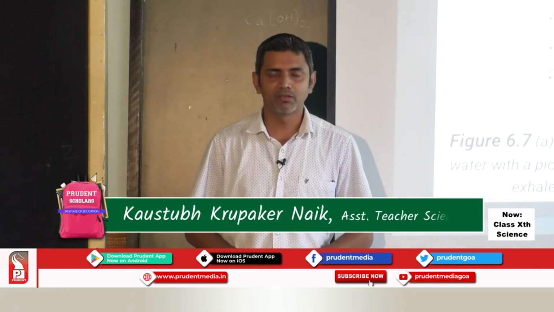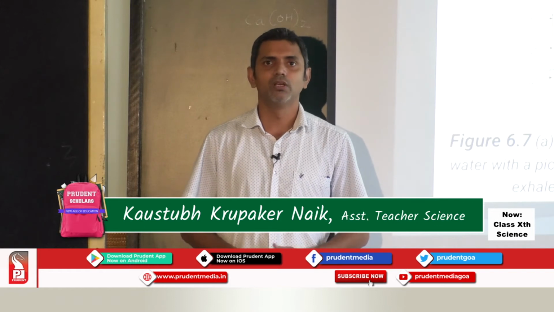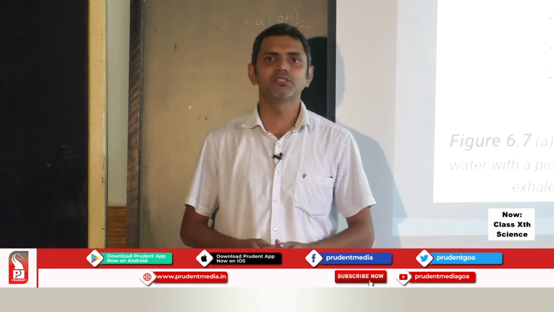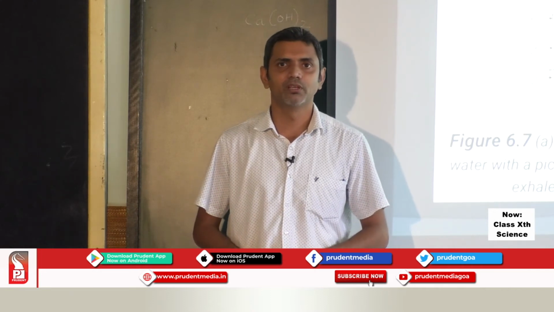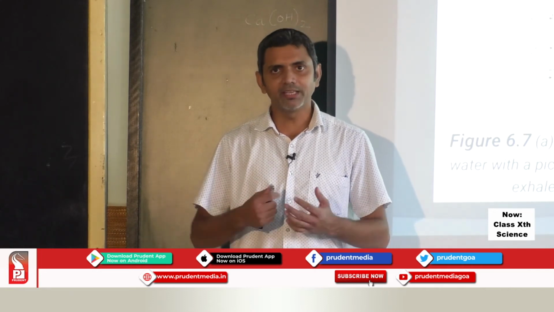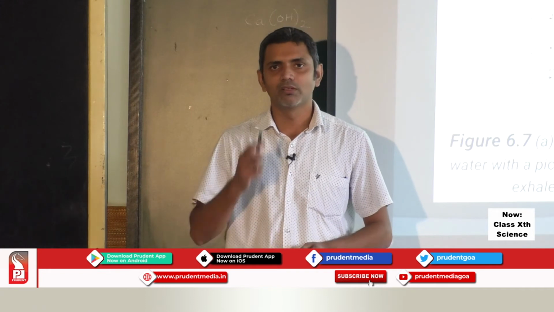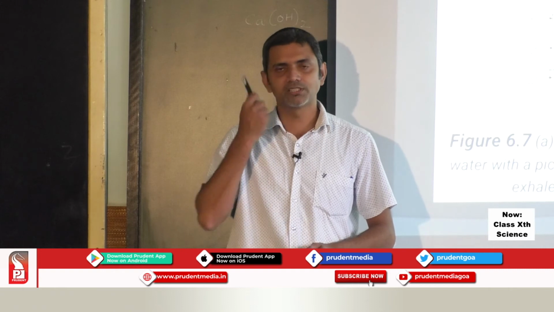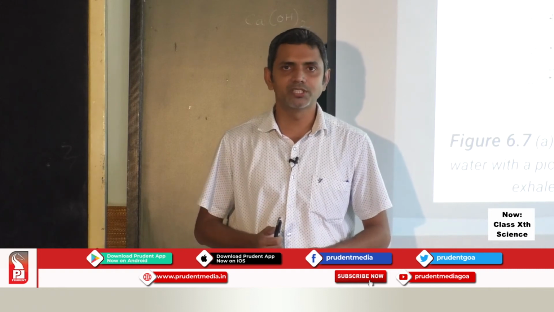respiration, and we have to learn more things. During the process of respiration, especially in human beings, we require oxygen, and we have to take in oxygen from the air. With the help of nostrils we take in oxygen.